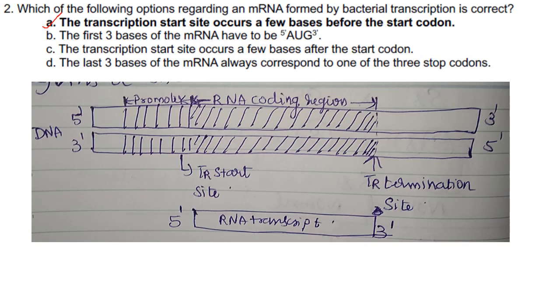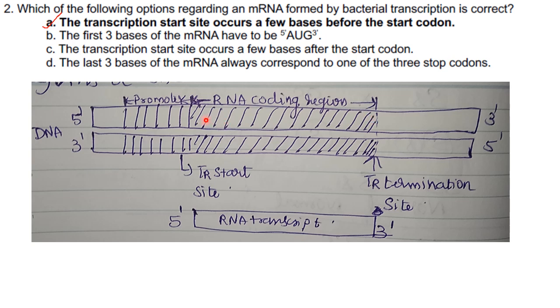Then next one. Which of the following options regarding an mRNA formed by bacterial transcription is correct? So this is the bacterial mRNA coding DNA. So this is the DNA. This is the promoter sequence. This is the DNA that is coding for this particular mRNA. This is the promoter sequence. This is the transcription start site. This is RNA coding region